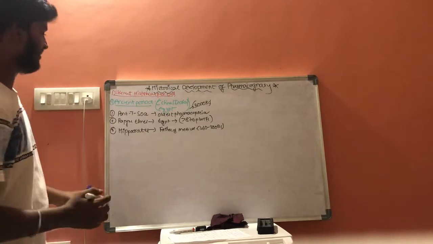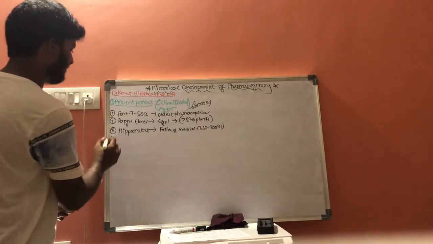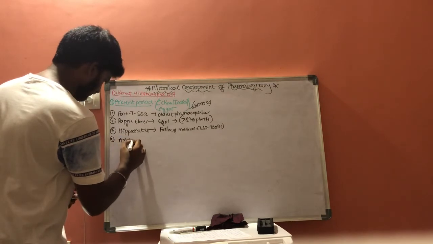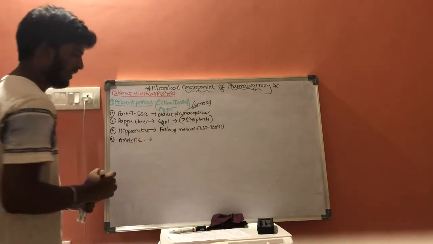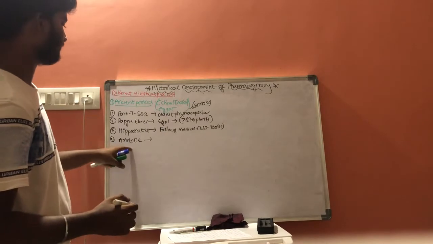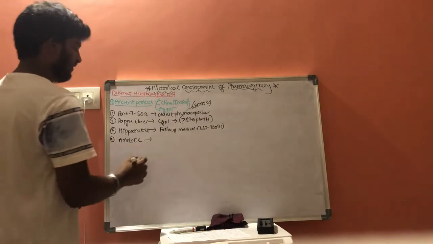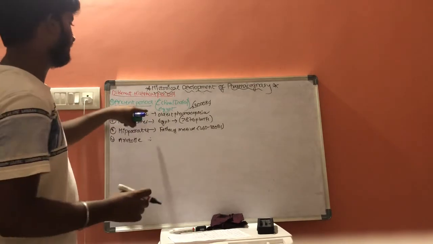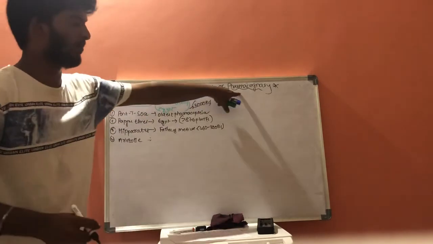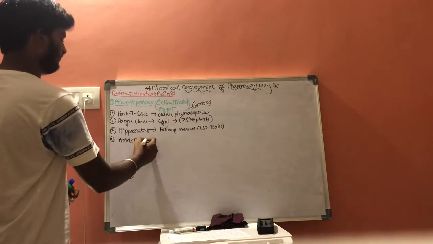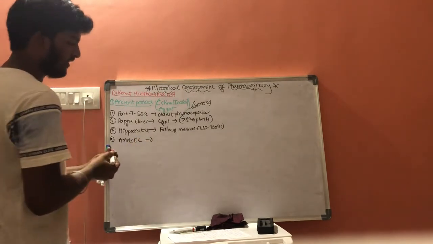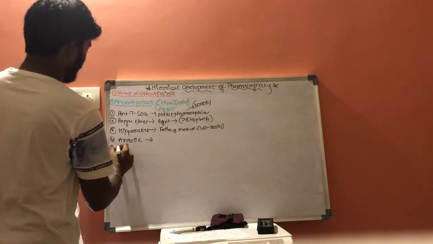And next one is Aristotle. Aristotle is also a scientist who discovered about pharmacognosy. And next one is Dioscorides.